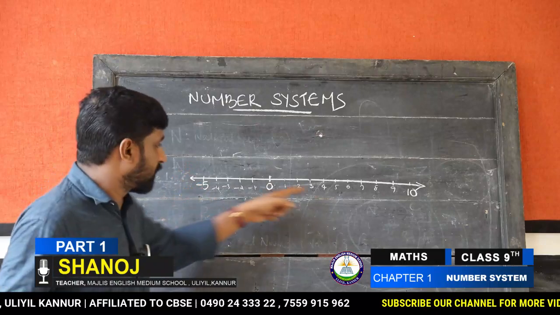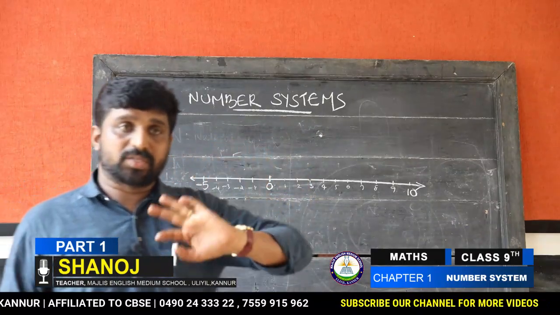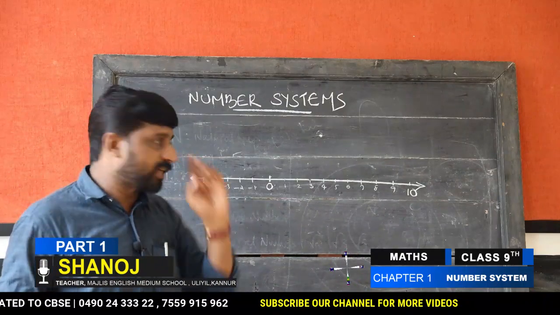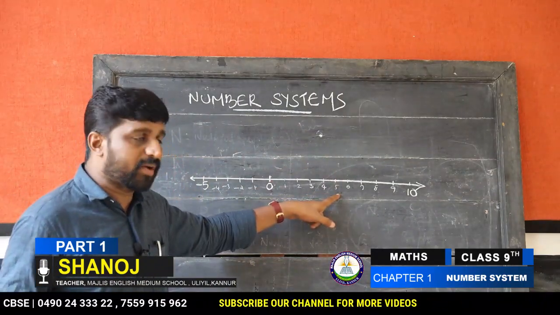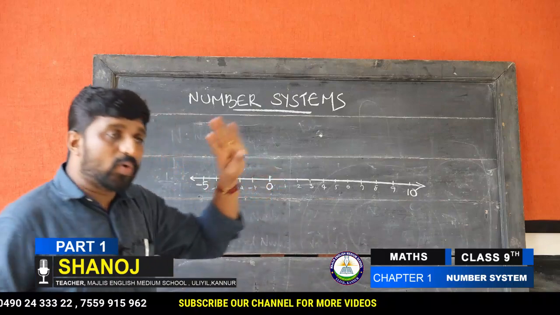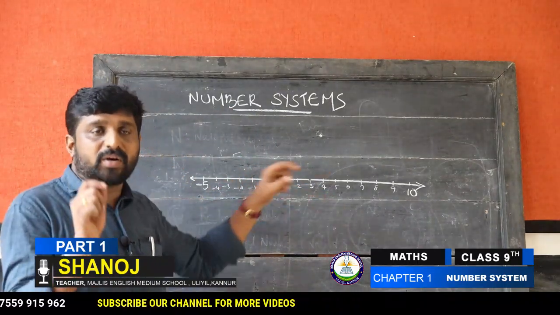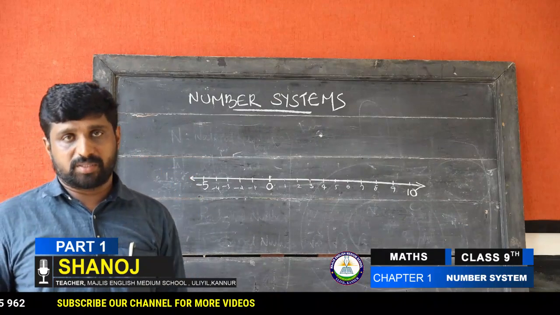Don't say this from here, because we need natural numbers, not integers. Just listen to what I say. Natural numbers only. Therefore the answer in between minus 5 and 5 is only these 4 natural numbers. Integers we can count from here to here, but here we need to consider only the natural numbers.